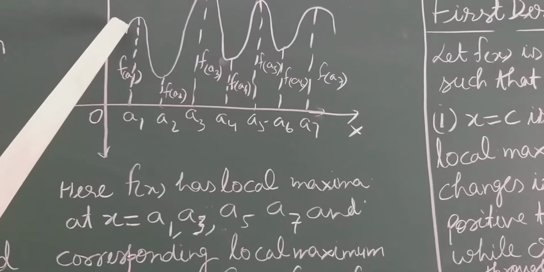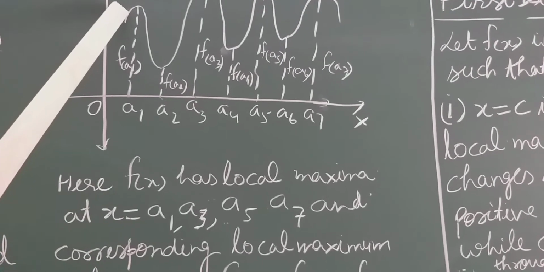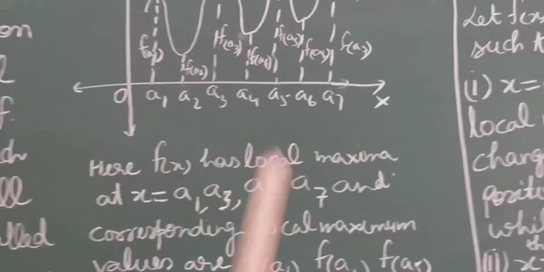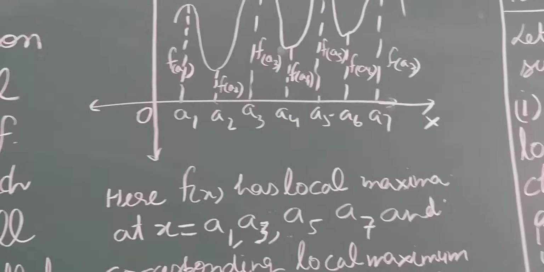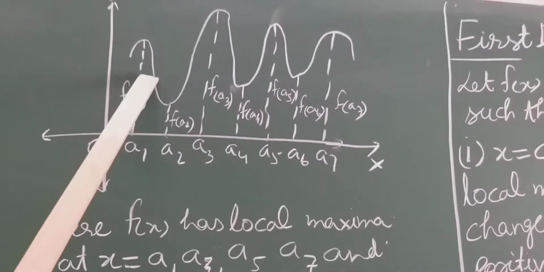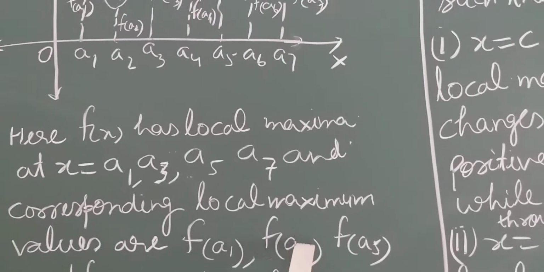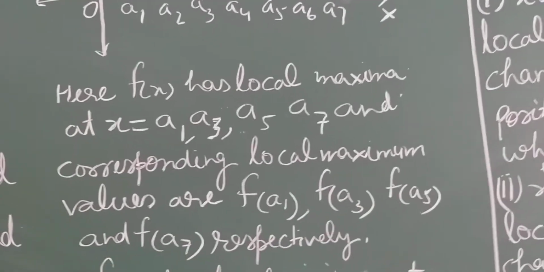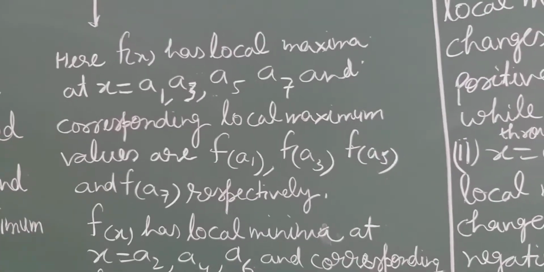So at this point, a little bit less than a1 and a little bit more than a1, the value at a1 is greater than f(x). So all the hills show that these are the points of local maxima, and f(A1), f(A3), f(A5) and f(A7) respectively are the local maximum values.